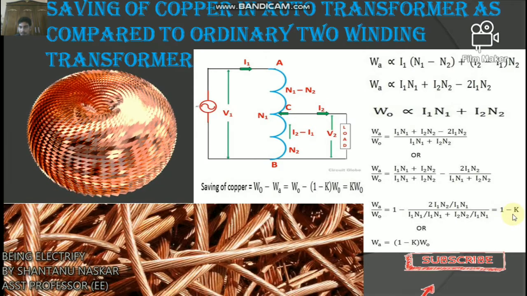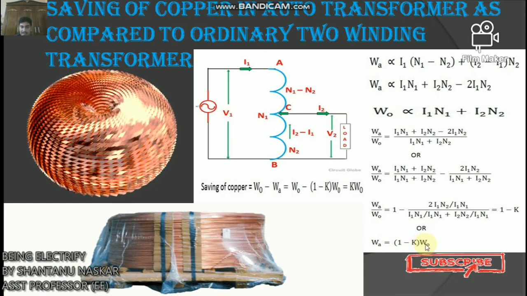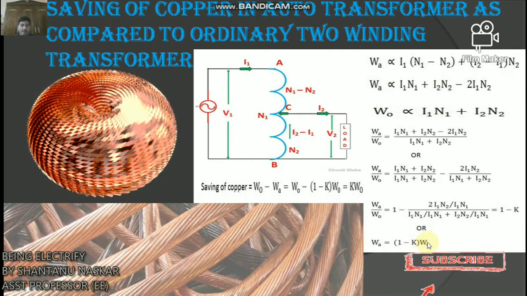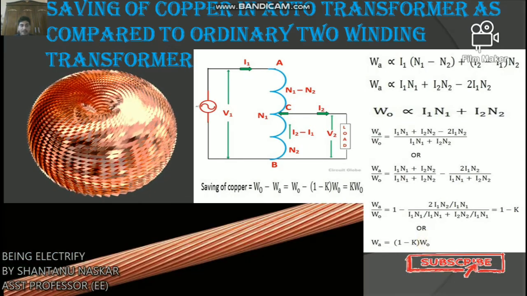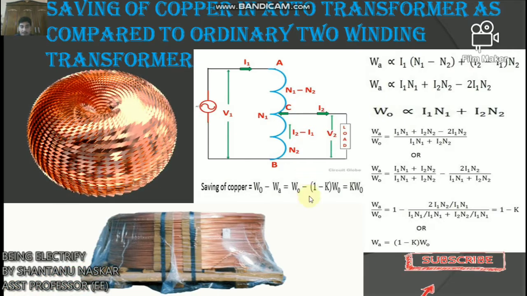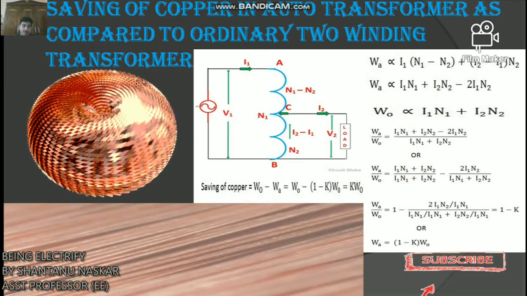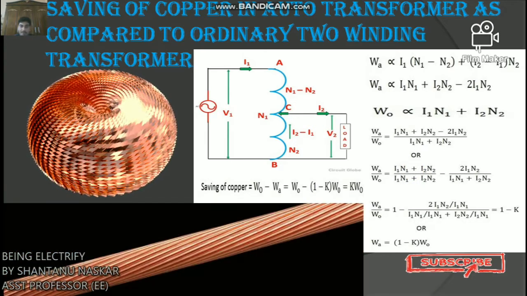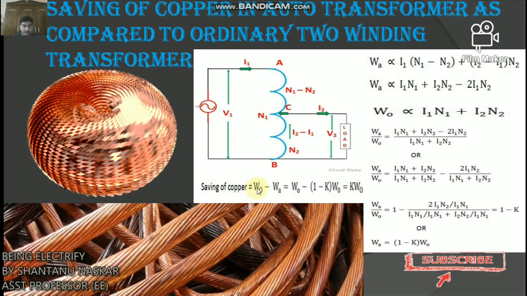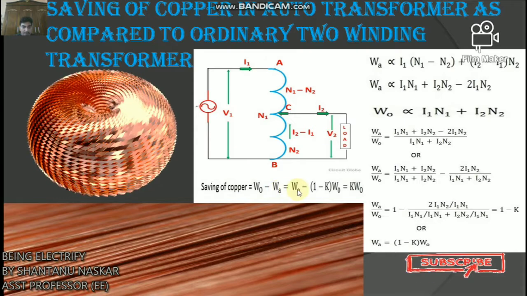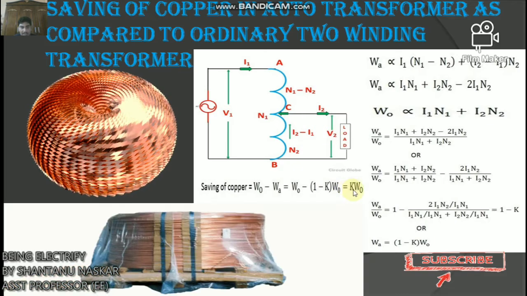Okay, so from here we can write WA equals 1 minus K W0. So saving of copper affected by using an auto transformer equals the weight of copper required in an ordinary transformer minus the weight of copper required in an auto transformer. So saving of copper equals W0 minus WA equals W0 minus (1 minus K)W0 equals KW0.